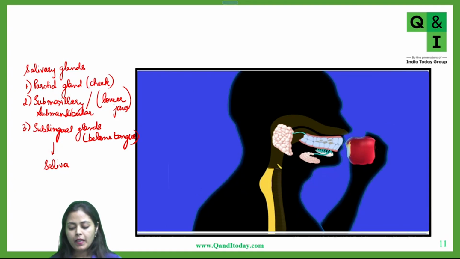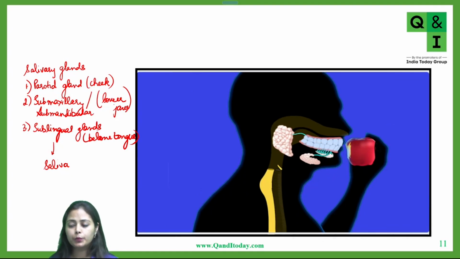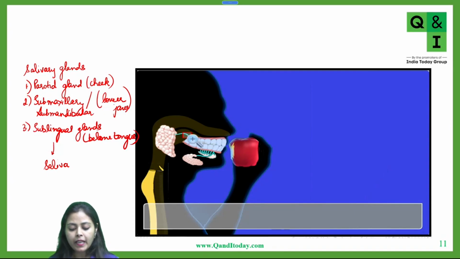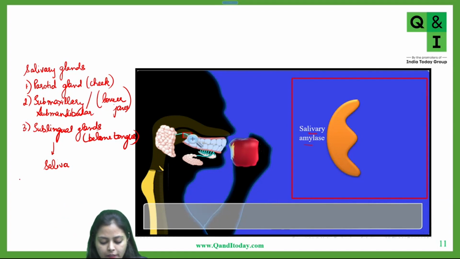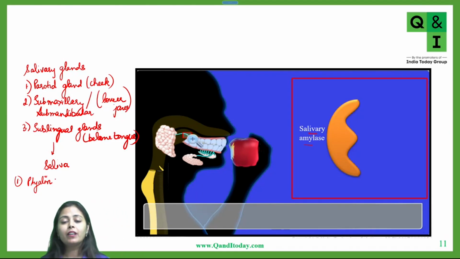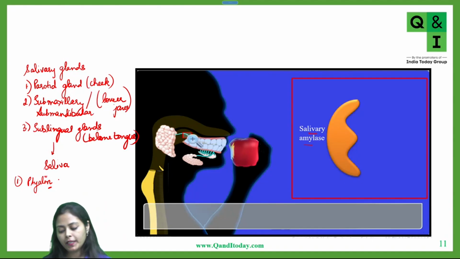Now the person is chewing the food, it is getting converted into smaller particles using teeth, and finally saliva is acting on it. Now saliva contains an enzyme, and this enzyme is called salivary amylase. I'm also going to tell you another name for it, that is ptyalin. Saliva contains salivary amylase or ptyalin. Both are alternate names.